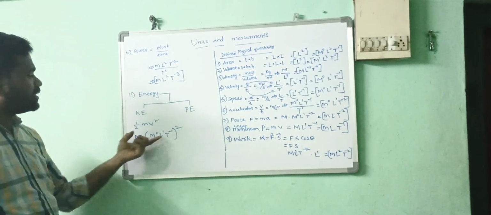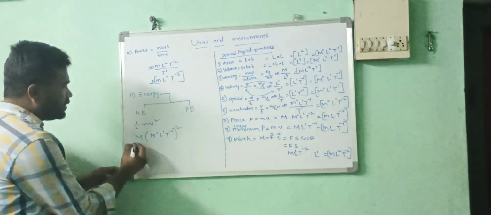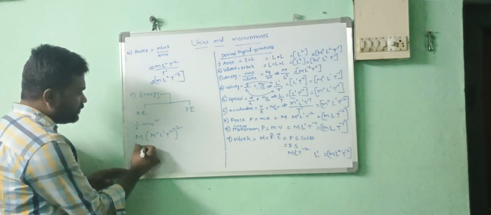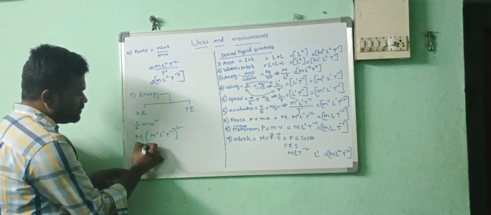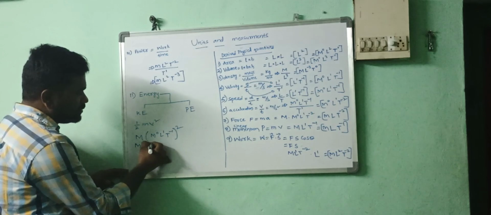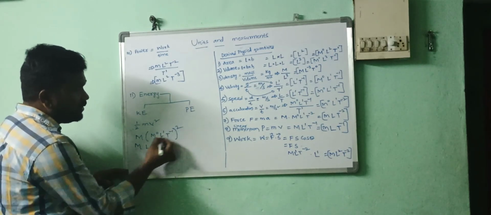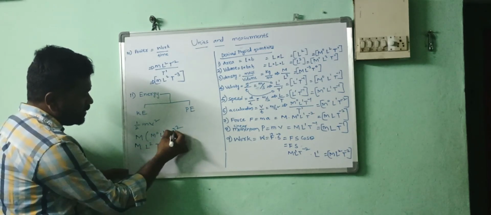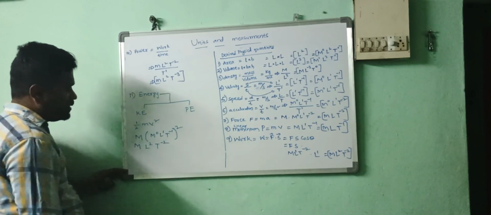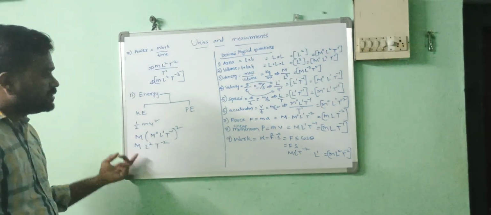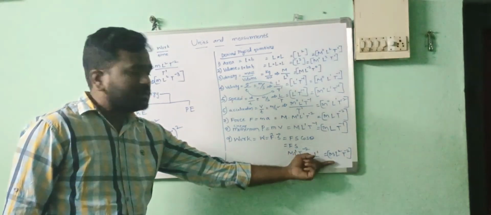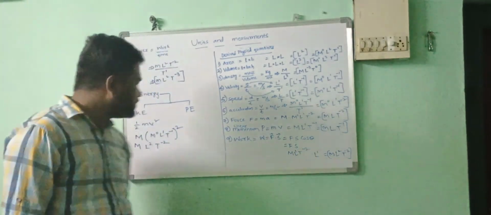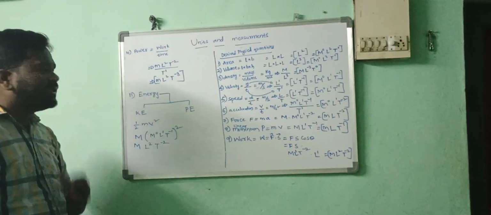Instead of V, I have written that and applied the square. Now you have to write M, so it will become M power 0 only. So L power 1 into 2, L square, T power minus 1 into 2, minus 2. Is it similar to the work? Same. M L square T power minus 2 for the kinetic energy.